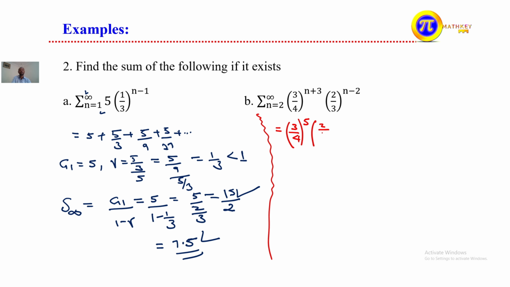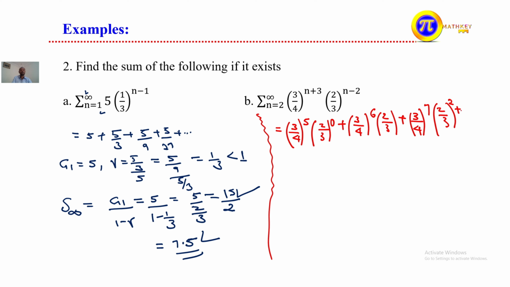That is 0, so the first term is 3 over 4 to the power of 5 times 2 over 3 to the power of 0. Plus, when we substitute 3, this becomes 3 over 4 to the power of 3 plus 3, which is 6, times 2 over 3 to the power of 3 minus 2, that is 1, so 2 over 3 to the power of 1, which is the same as 2 over 3. Plus the next one, if you take the fourth, 3 over 4 when n is 4 becomes 7, times 2 over 3 to the power of 4 minus 2, that is 2.